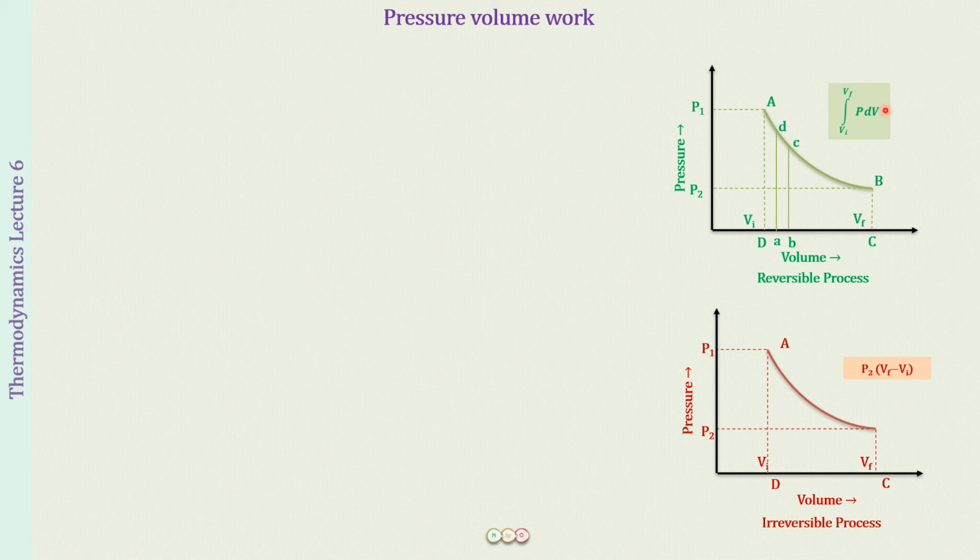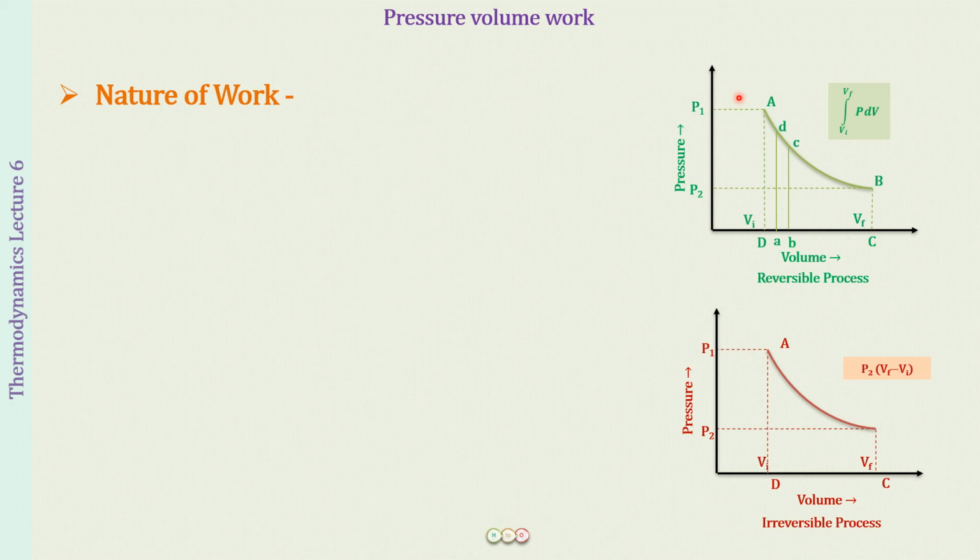And along with that, what I want you to understand over here is, with the help of these graphs, how can we understand what is the nature of work that is being done. So here, along with what you have learned about the reversible and irreversible processes, I'll be showing you on the graph. And what you will be learning in this graph is, for work done, we can find it out from the pressure volume graph by the area of the graph. Okay, so this is what you will be learning over here.